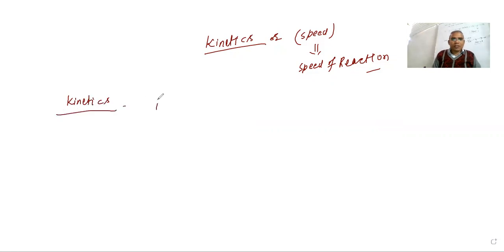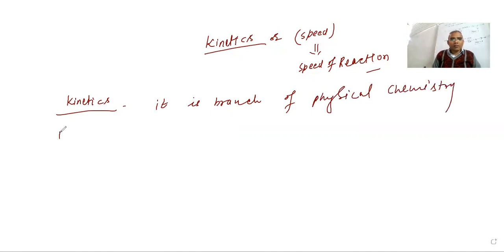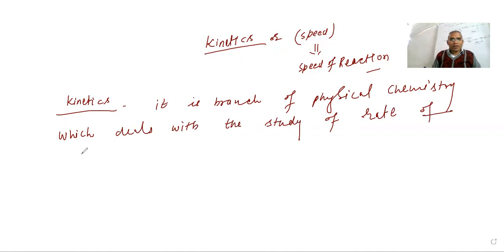They are saying it is a branch of physical chemistry. It is a branch of physical chemistry which deals with the study of the rate of different types of chemical reactions. That is the definition.